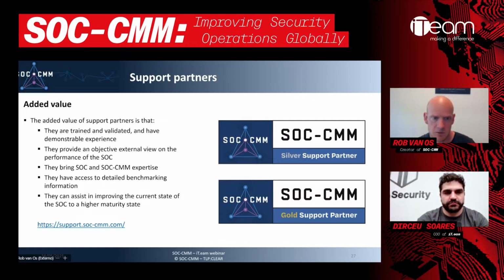They bring the SOC CMM expertise. They have the detailed information and benchmarking. Some of that information is available, as you saw in the report, but the support partners have access to higher levels of detail. They can assist in improving the current state, and even defining a target state, a strategic direction for your SOC, if that's what you're interested in. That's the sort of stuff where the support partners can come in and help you.